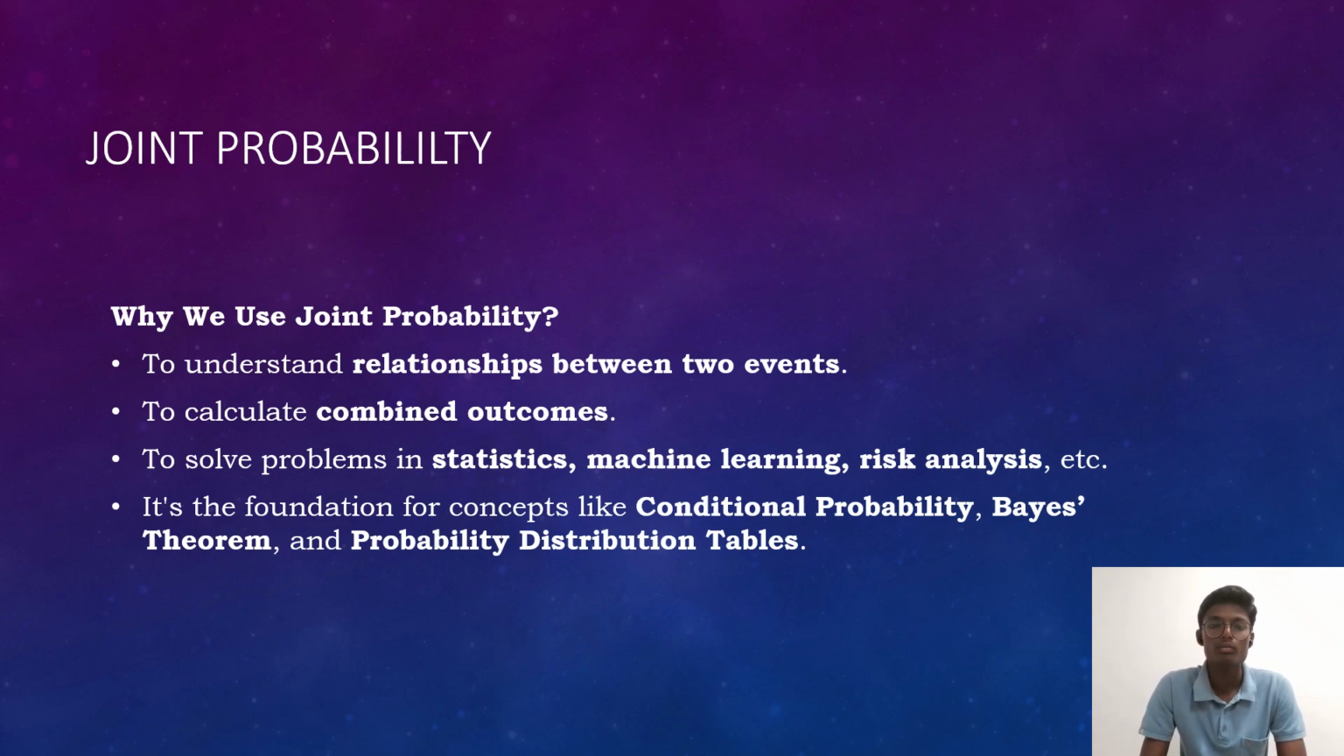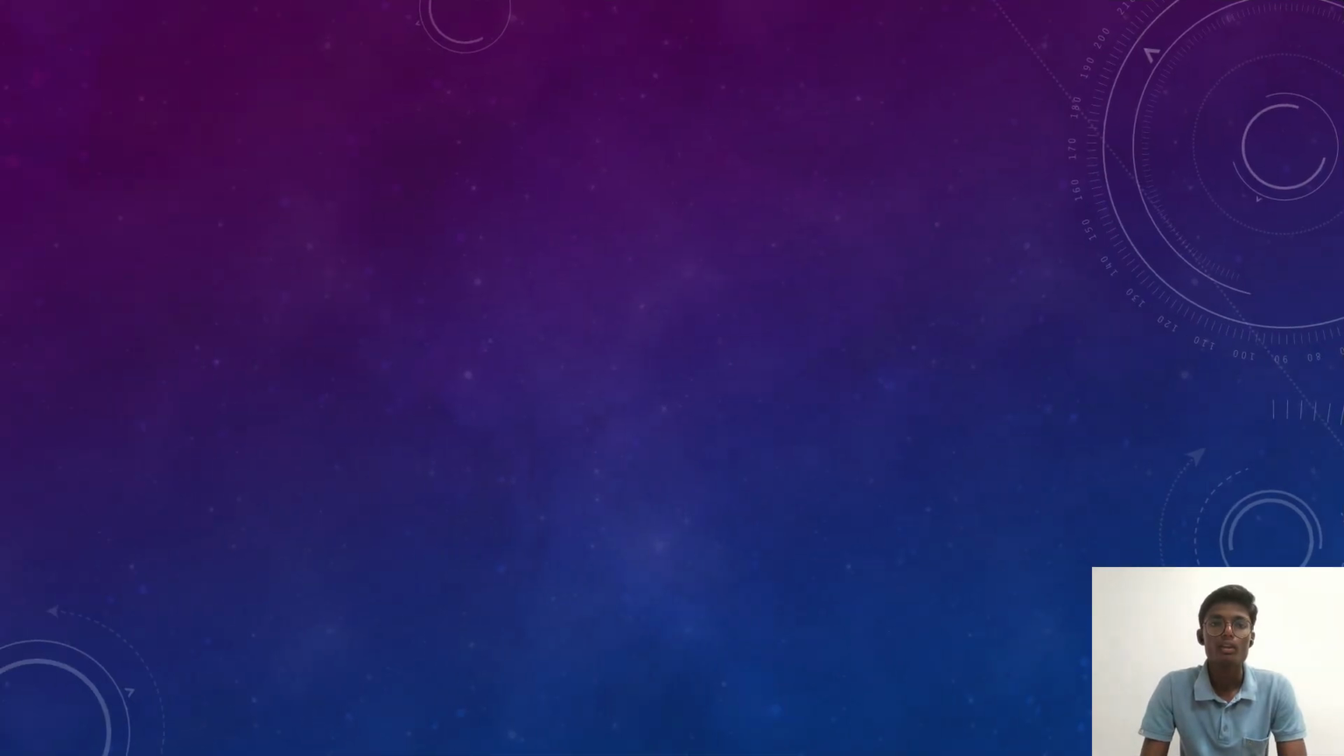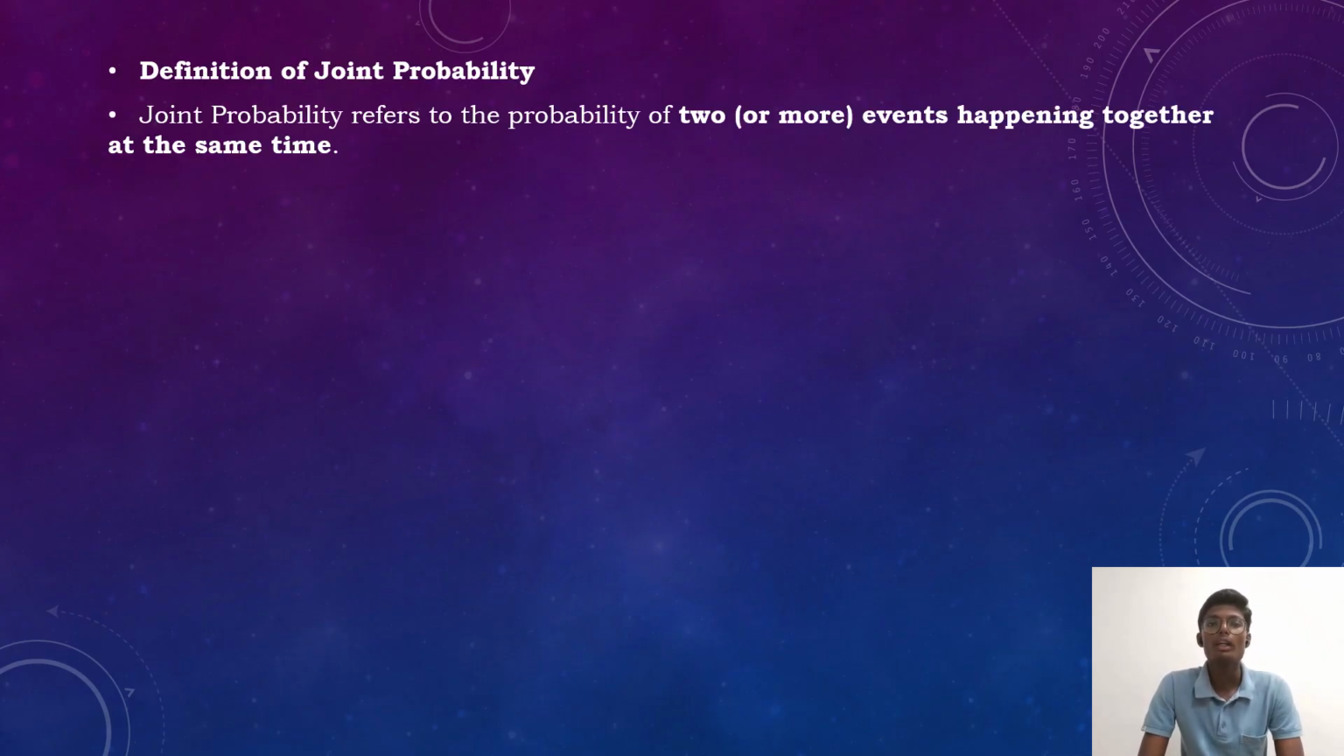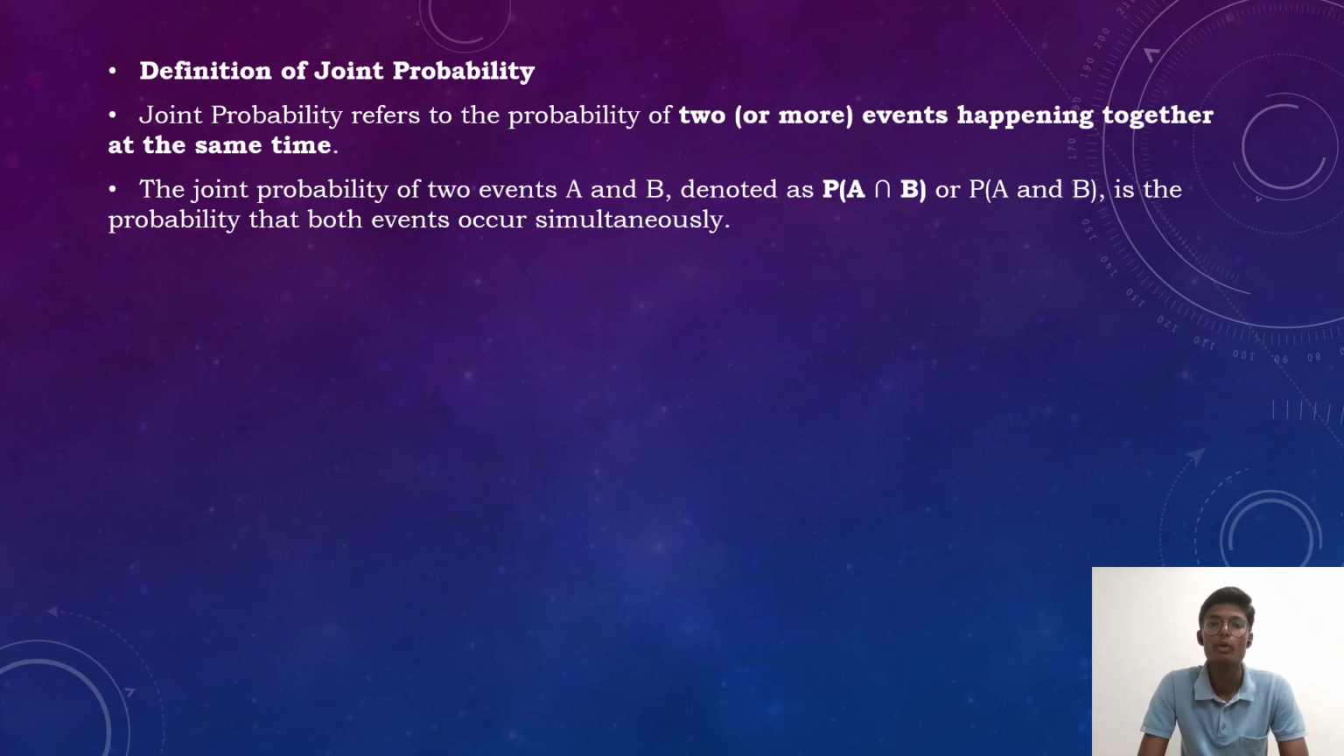Next, the definition of the joint probability. Joint probability refers to the probability of two or more events happening together at the same time. Suppose A and B are two events happening together at the same time; this is called a joint probability. The joint probability of two events A and B is denoted as P(A intersection B) or P(A and B), the probability of both events occurring simultaneously.